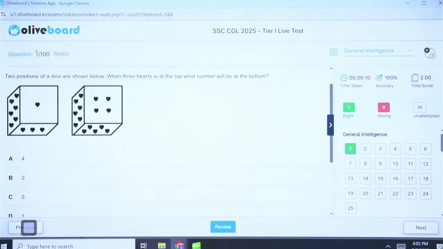The first question in front of you. Hi Sangeeta, good evening. First question in front of you, very easy question. Two positions of a dice are shown. When 3 hearts is at the top, what will be at the bottom?